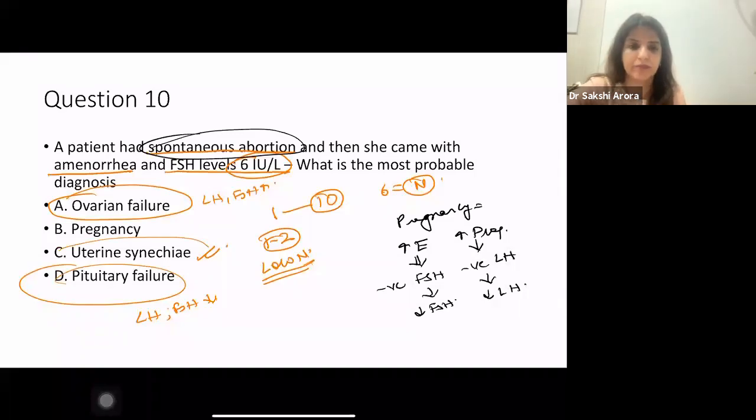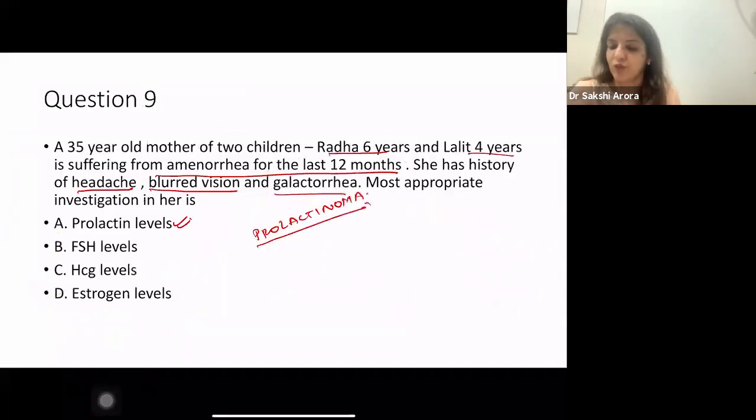Okay, then primary amenorrhea without secondary sexual characteristics is 15 years. Question number 1, 2, 3, 4.